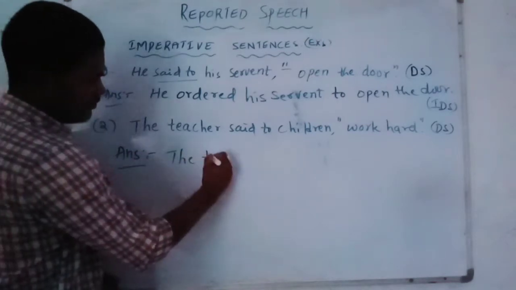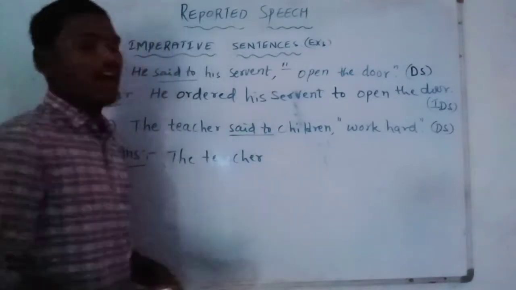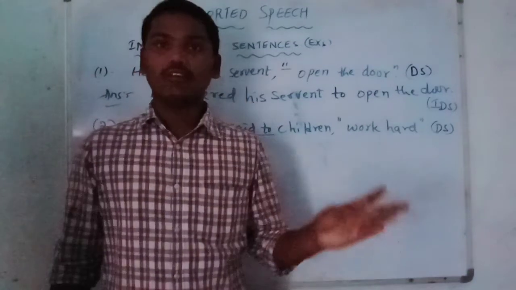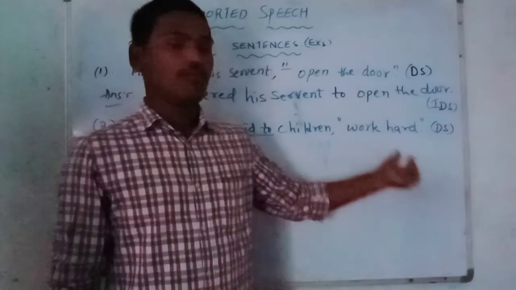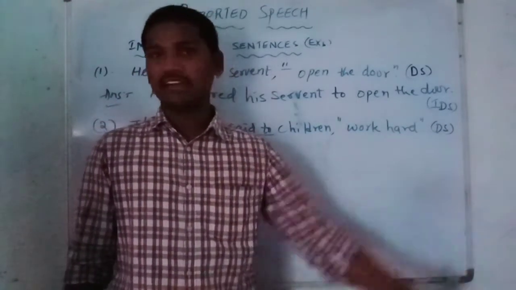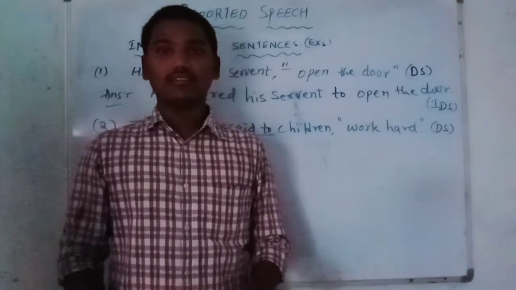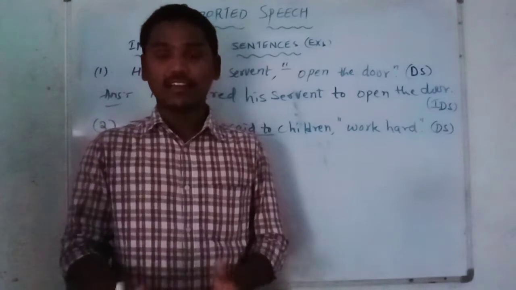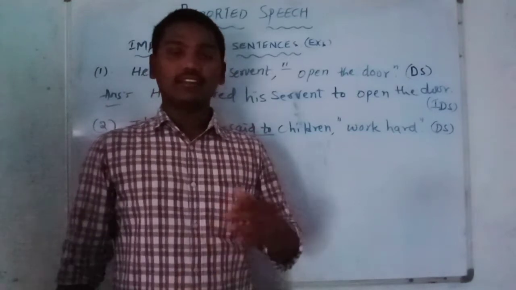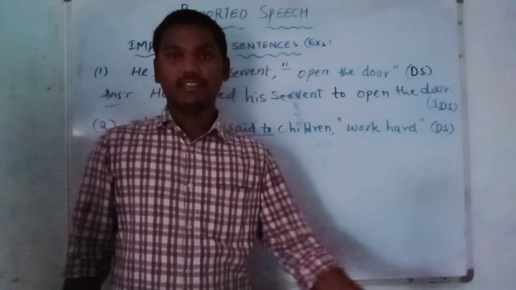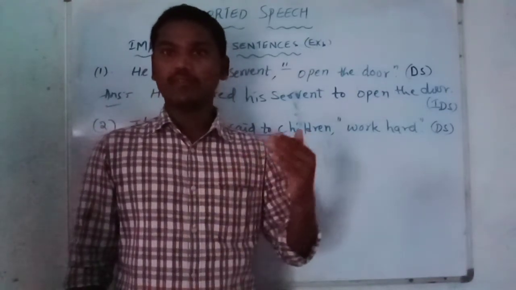So the teacher, now here said to. What do we need to choose to write? Requested, ordered, suggested, advised. So what is that? Definitely work hard. Teacher always advises children because teacher won't give orders, because there is no such relation between student and teacher. The teacher is not an authority and the student is not a servant to give orders. So definitely teachers always give their advice to their children.